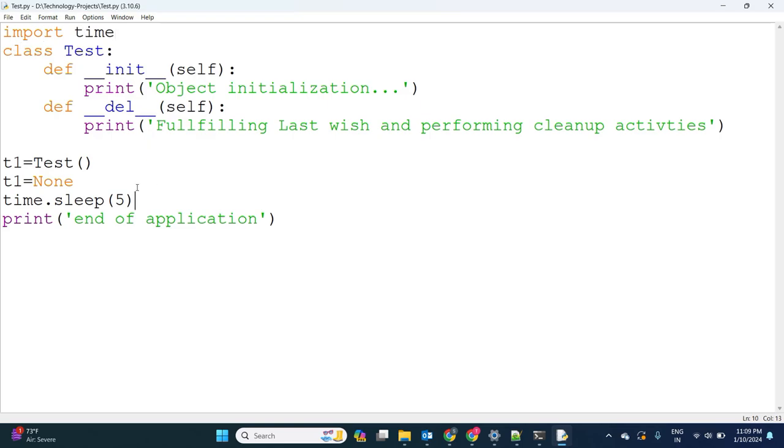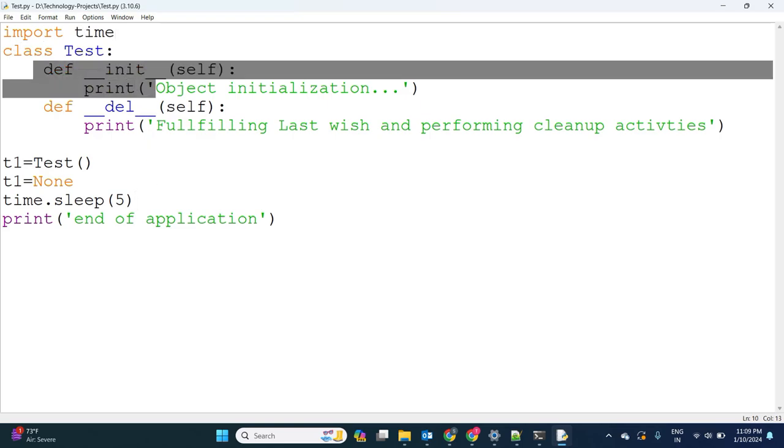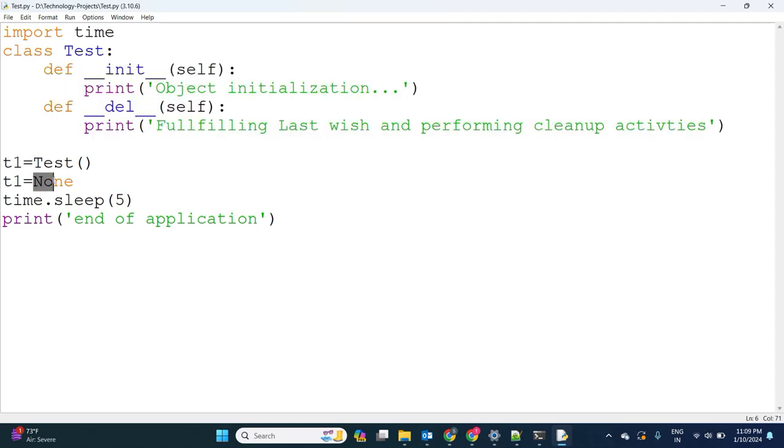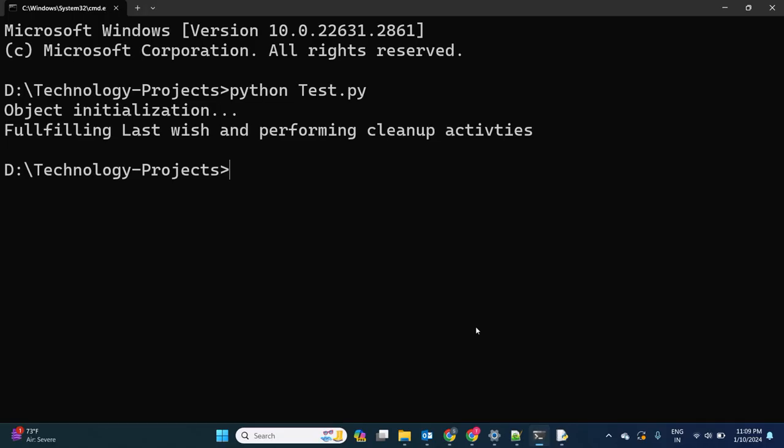So observe the object: the moment it is initialized and destroyed, once it is done, I'm making the object not point to anything. Time.sleep of 5, I'm making it sleep for 5 seconds. Next, end of the application. Now observe the behavior.